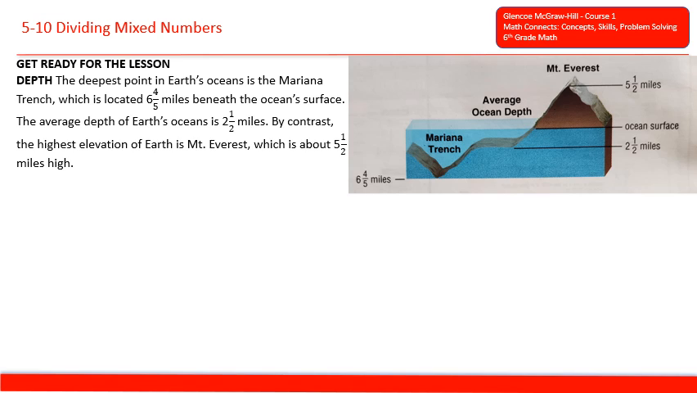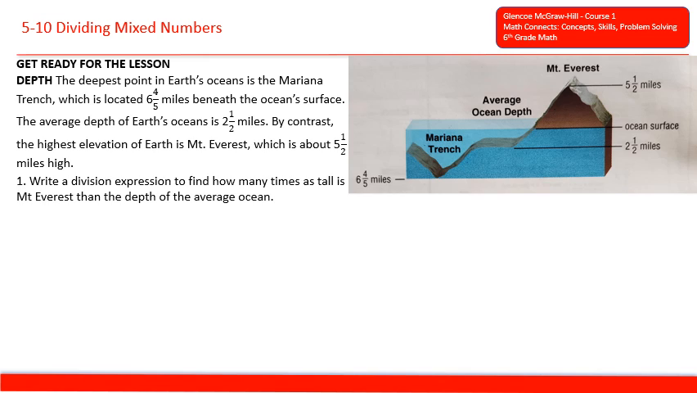The deepest point in Earth's oceans is the Mariana Trench, which is located 6 4/5 miles beneath the ocean's surface. The average depth of Earth's oceans is 2.5 miles. By contrast, the highest elevation of Earth is Mount Everest, which is about 5.5 miles high.